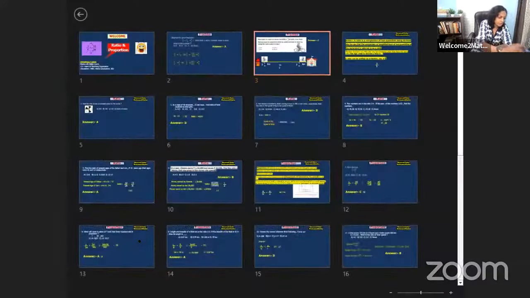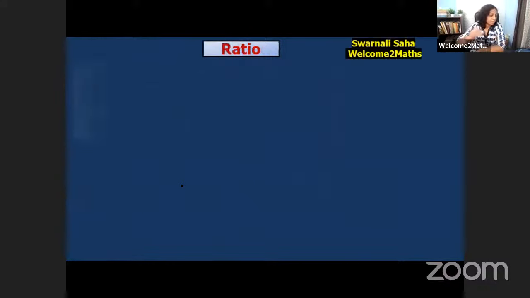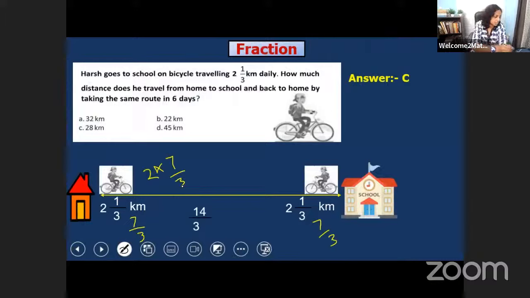And here it is also 7/3. Okay. So what we have to do? We have to add 7/3 plus 7/3. But instead, we can do it as 2 into 7/3 because repeated addition is nothing but multiplication. So 2 into 7/3 means 14/3. Okay, 14/3 kilometer. But next is there.